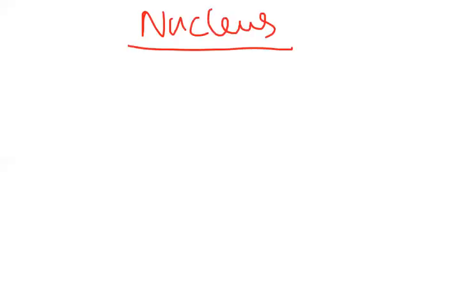Today's class we are going to discuss the nucleus.